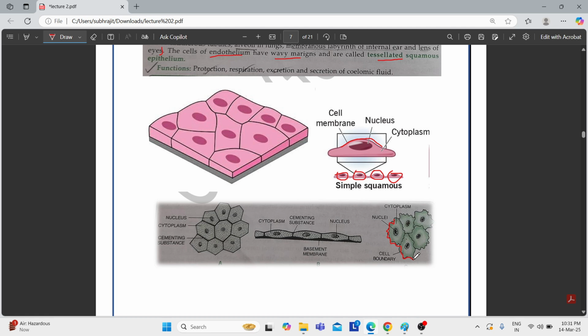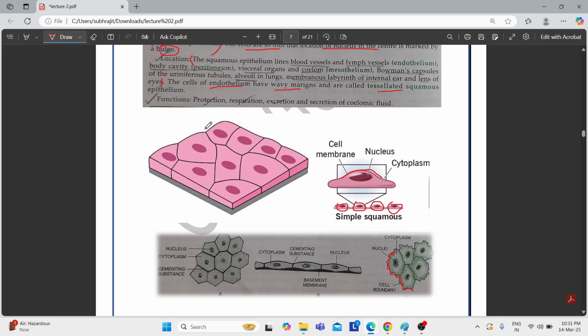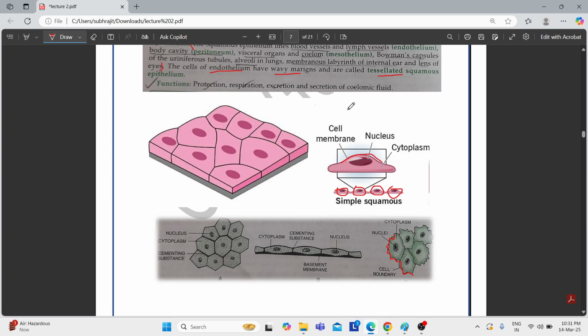Due to this structure, you can also call this endothelium a tessellated squamous epithelium. And their functions are protection, respiration, excretion, and secretion of the coelomic fluid. These are some of the functions you need to memorize.